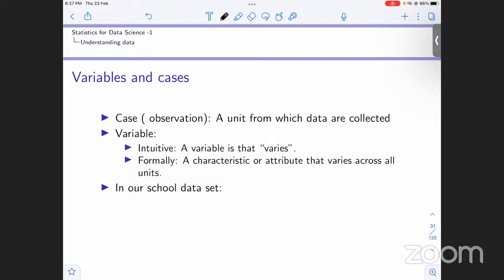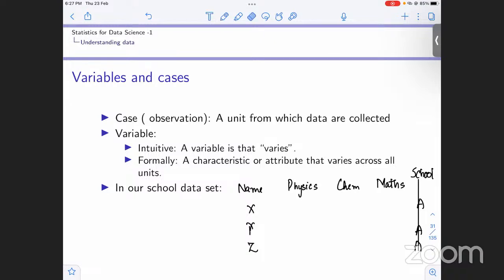For example, if we have a data set where the names are X, Y, and Z, with physics, chemistry, and maths marks, and it is for the same school, let us say the school is A. We can see this is not varying, it remains the same throughout all the units.